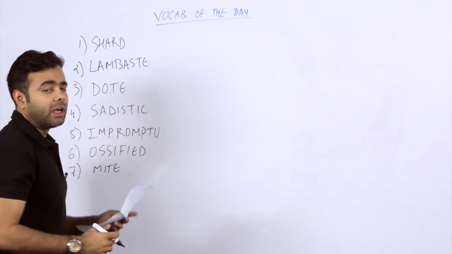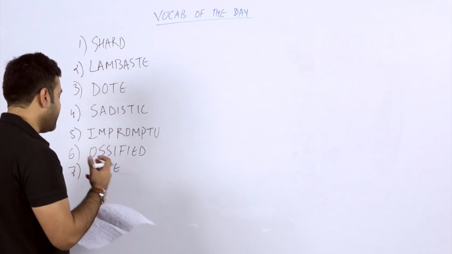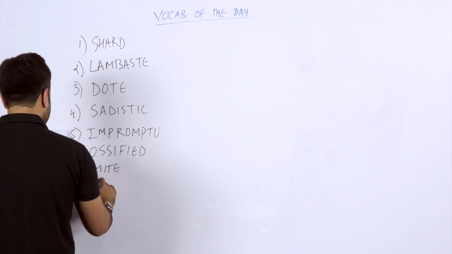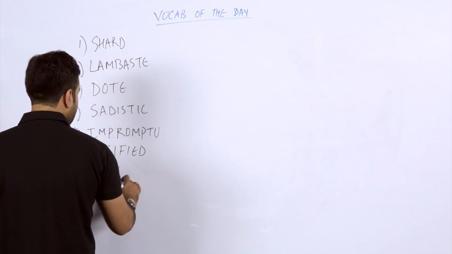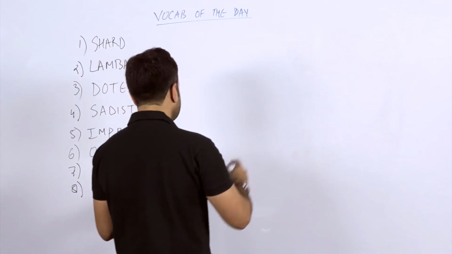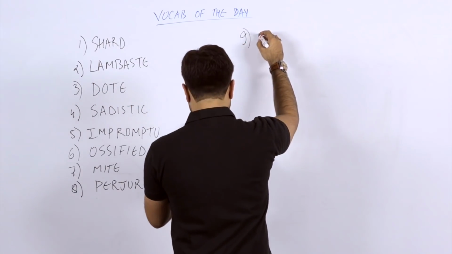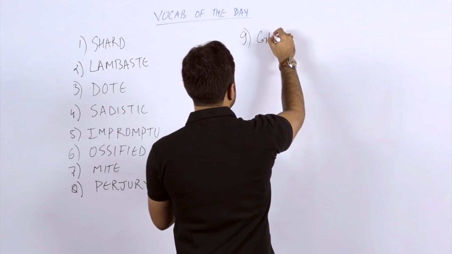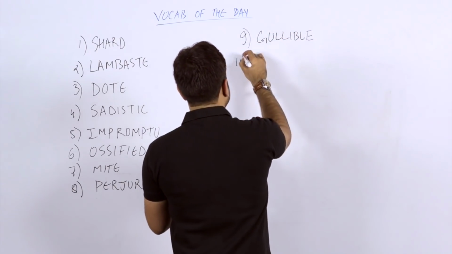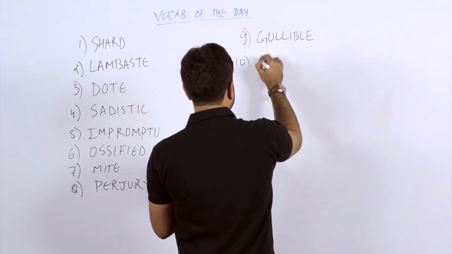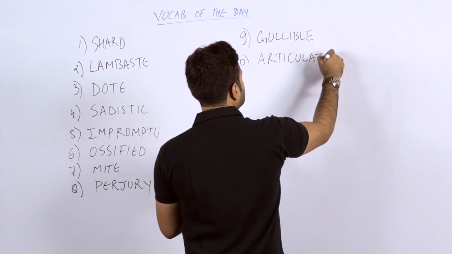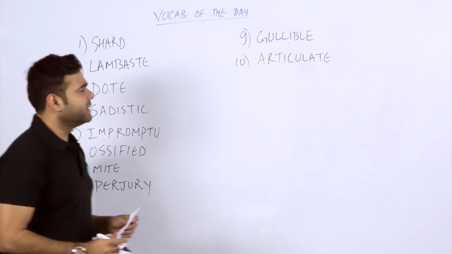It's not the modal verb might, but it is M-I-T-E, mite. It's a good word. And the eighth word that I have taken, students, is P-E-R-J-U-R-Y, perjury. The ninth word is G-U-L-L-I-B-L-E. The 10th word is a simple one, articulate. So these are the 10 words, students.